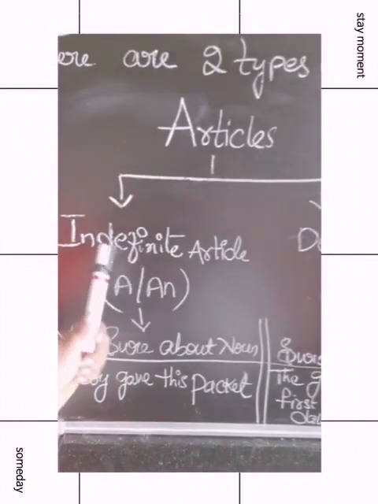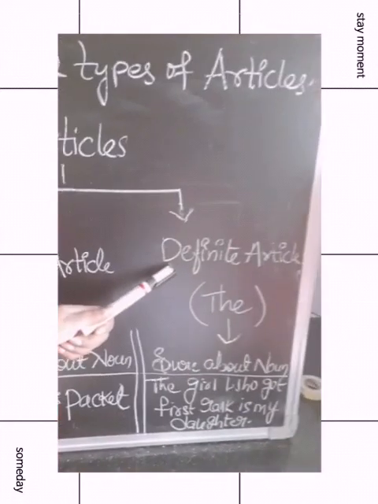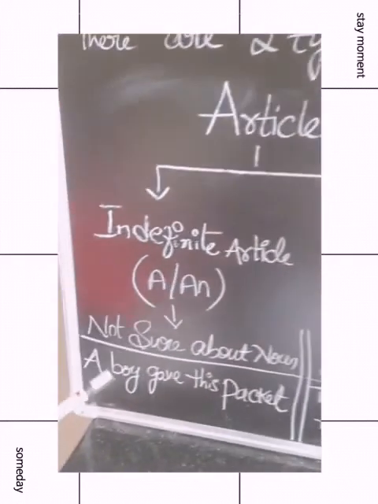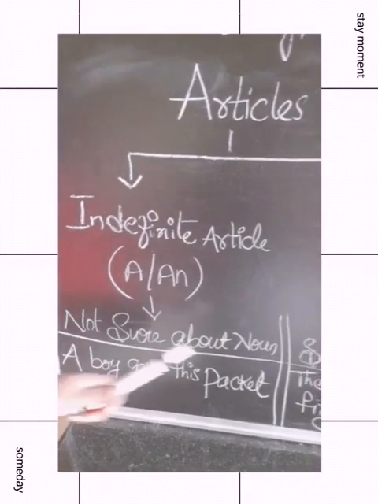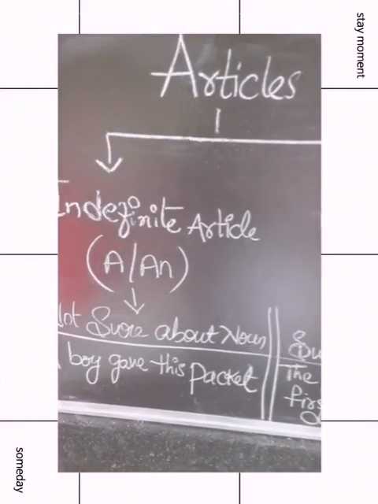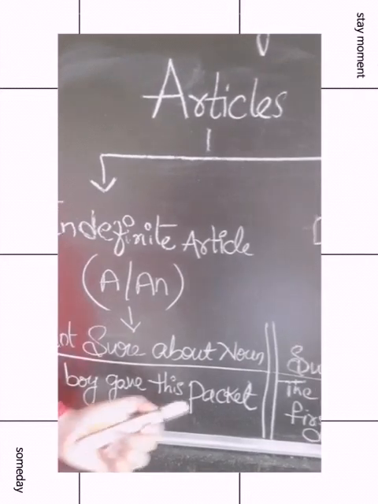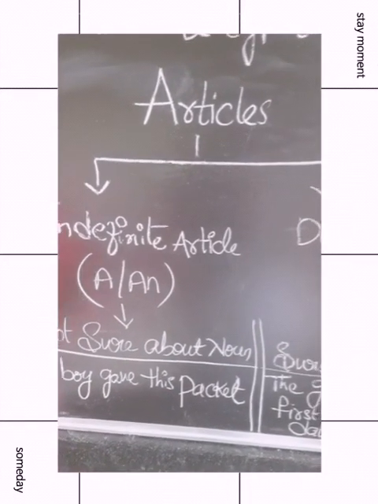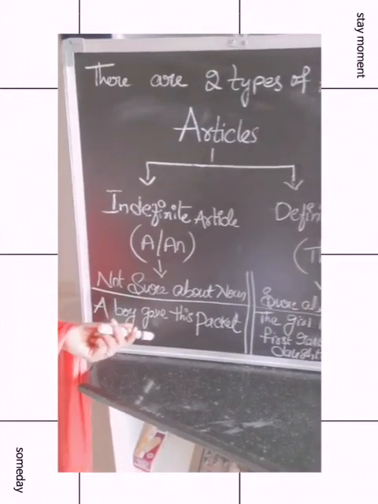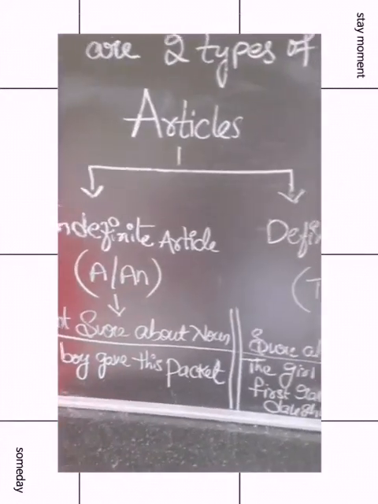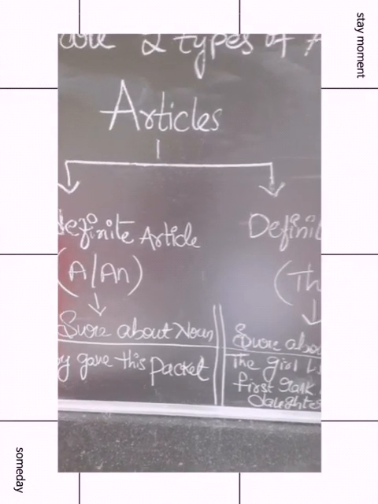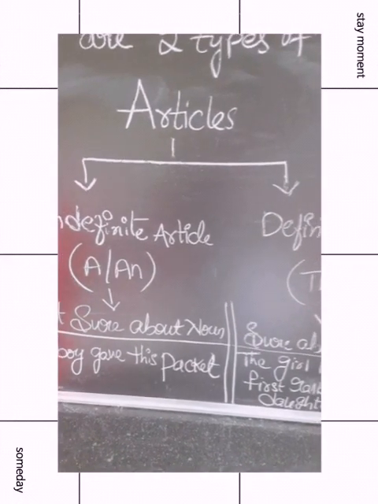So why is it called an indefinite article and why is it called a definite article? Let us see. Indefinite means it is not sure about the noun. Example, a boy gave this package, and somebody, your brother or your sister, will ask who gave this package? And you will say, a boy gave this packet. You don't know who the boy is. You are not sure about that boy.